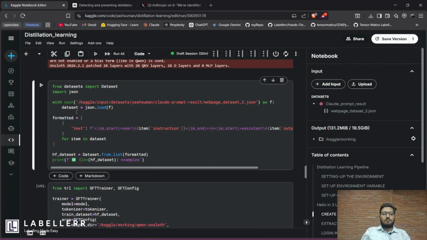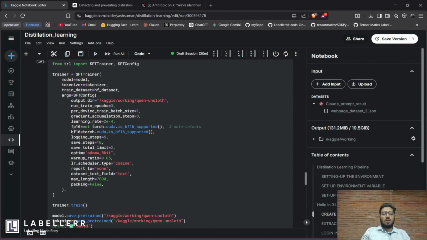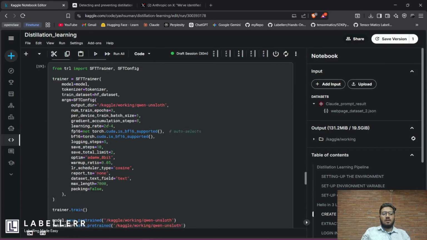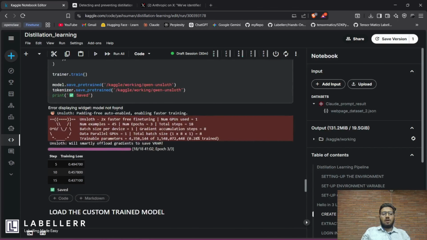After loading it, your 45 examples have been loaded. Now you can start fine-tuning. When you perform fine-tuning, it will look something like that. Unsloth will do that. I ran this for 3 epochs and the result looks like this. So it's a bit overfit, but for a demo, you can fix it.